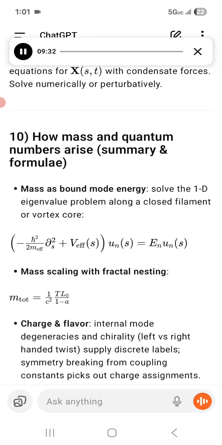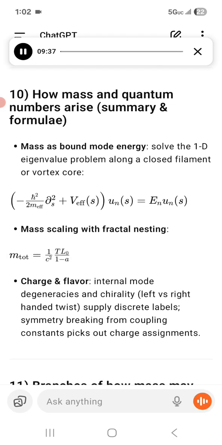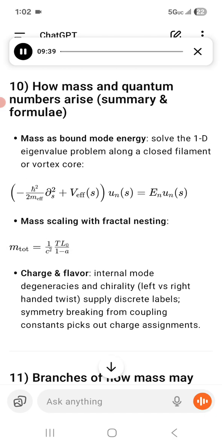Number 10, how mass and quantum numbers arise, summary and formulae. Mass as bound mode energy: solve the 1D eigenvalue problem along a closed filament or vortex core. [minus h-bar squared over 2m partial_s squared plus V_eff(s)] u_n(s) equals E_n u_n(s), with discrete eigenvalues E_n. The particle mass is m_n equals E_n over c squared for a stable localized mode u_n. Mass scaling with fractal nesting.